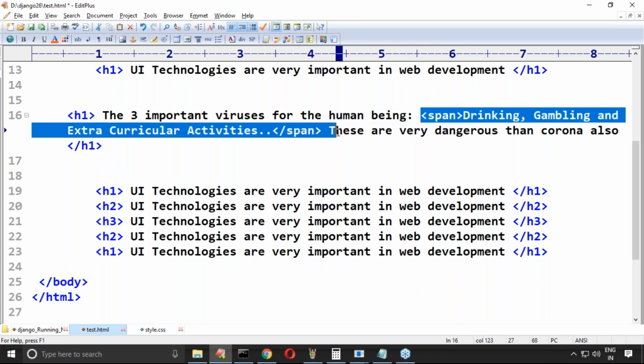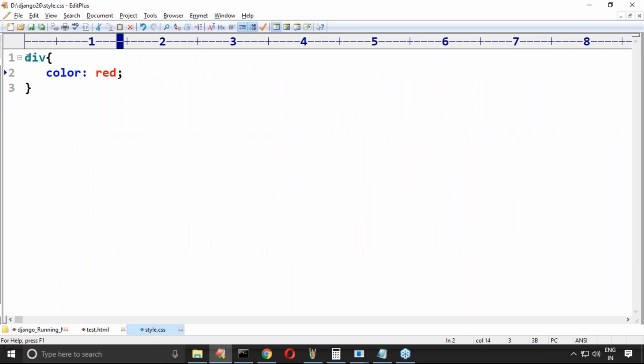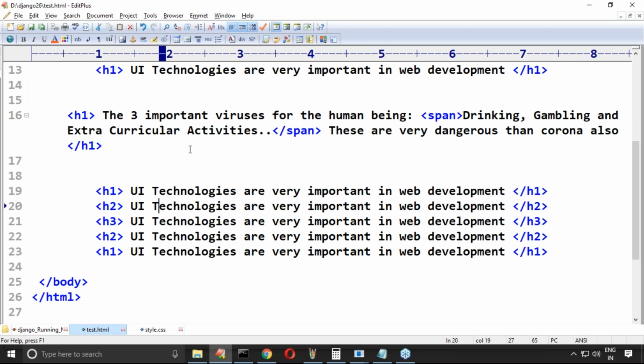This is inline styling. I want to do styling just inline within a tag. To group that particular part within the line, we require the span tag. Now I'm taking span, and in red color I'm trying to take it.